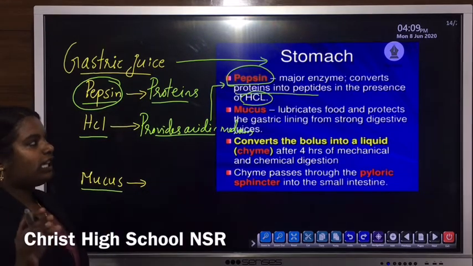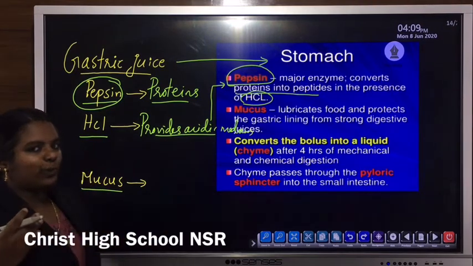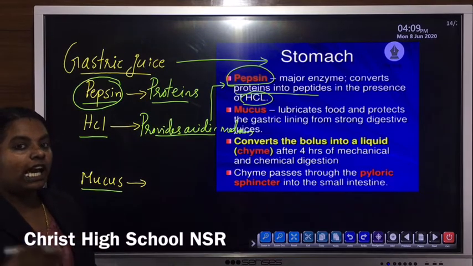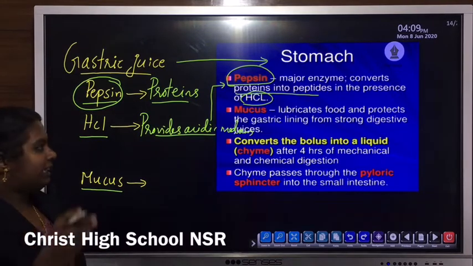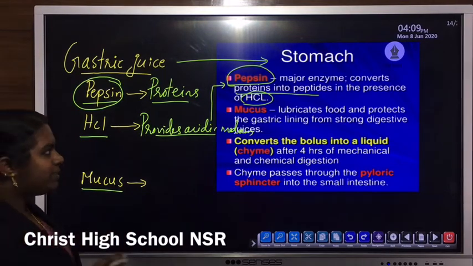For the action of pepsin, or the conversion of protein, an acidic medium is required. So, this HCl provides acidic medium for the action of pepsin.